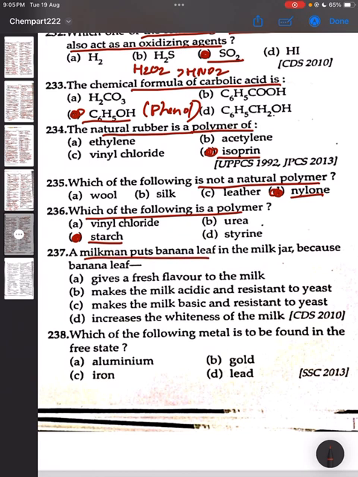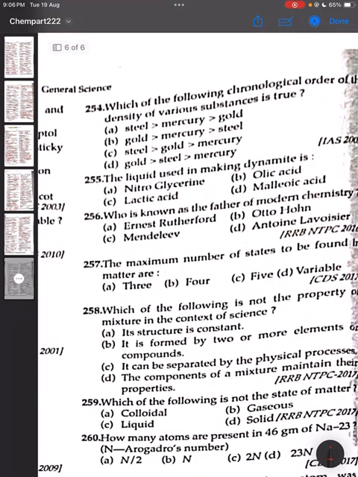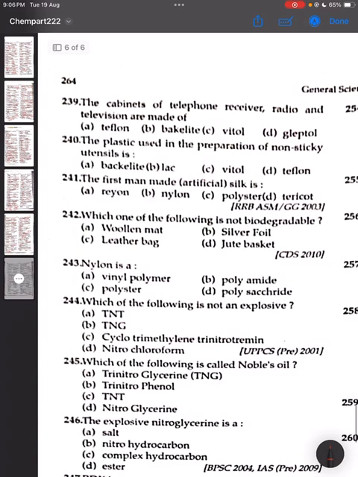A milkman puts banana leaf in the milk jar because banana leaf makes the milk basic and resistant to yeast. Option C is the correct answer. 238, which of the following metals is found in the free state? Gold, option B is the correct answer. 239, the cabinet of telephone receiver, radio and television are made up of bakelite, option B is the correct answer.